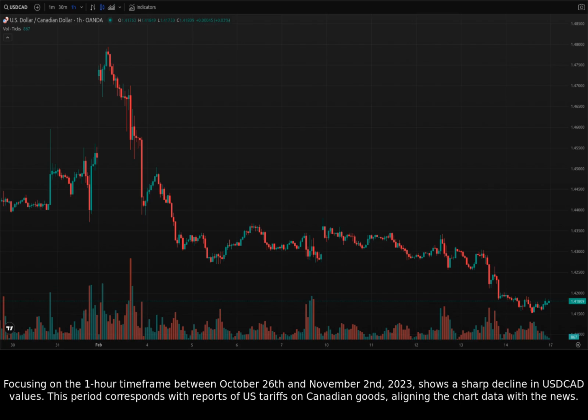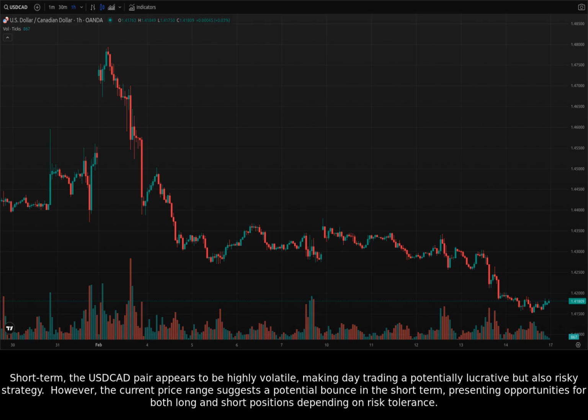Focusing on the 1-hour timeframe between October 26th and November 2nd, 2023, shows a sharp decline in USDCAD values. This period corresponds with reports of U.S. tariffs on Canadian goods, aligning the chart data with the news. Short-term, the USDCAD pair appears to be highly volatile, making day trading a potentially lucrative but also risky strategy.